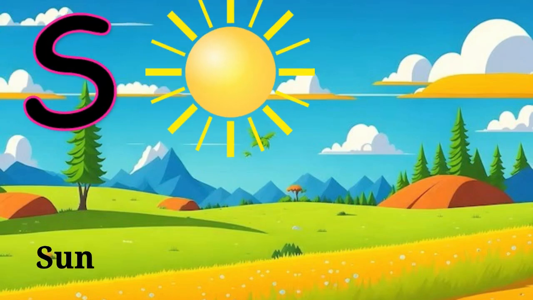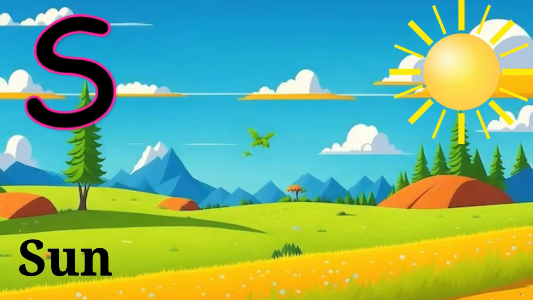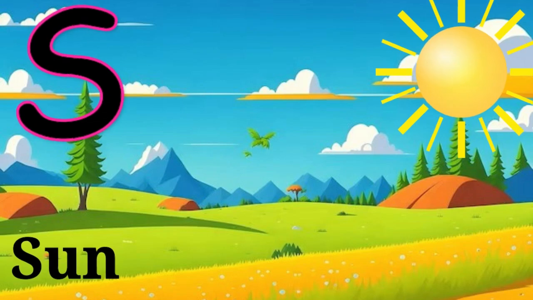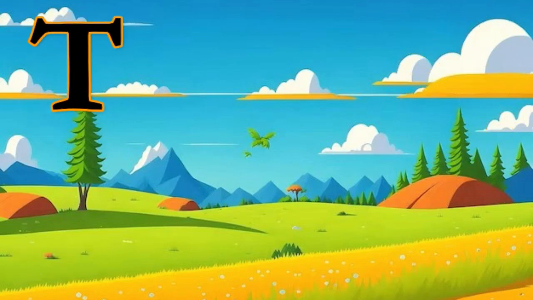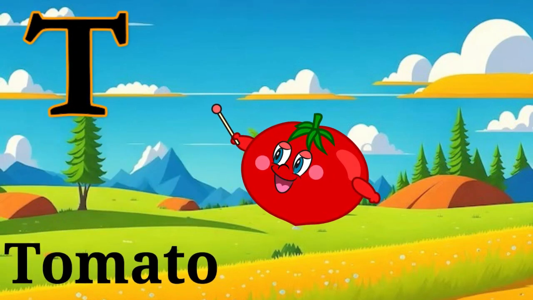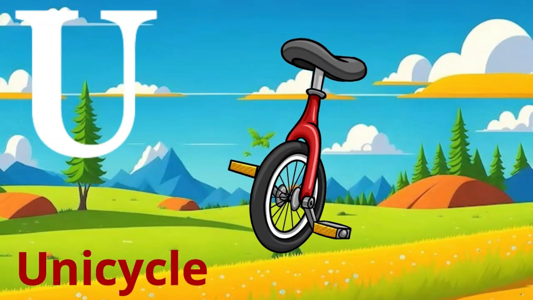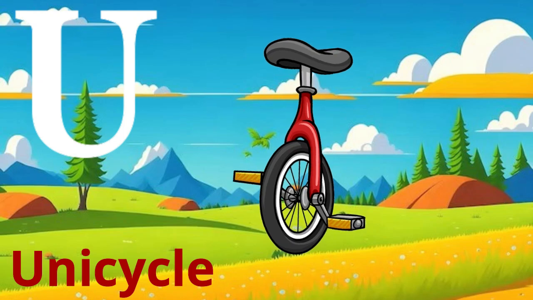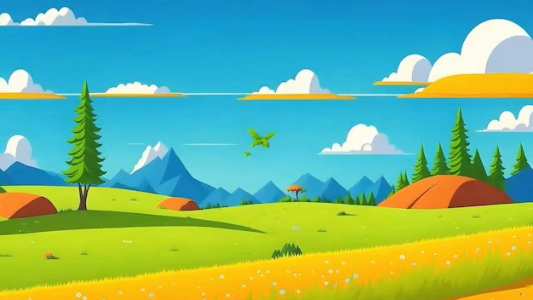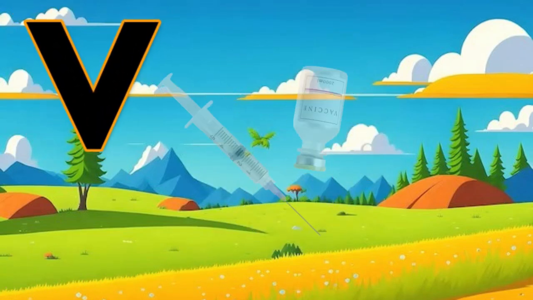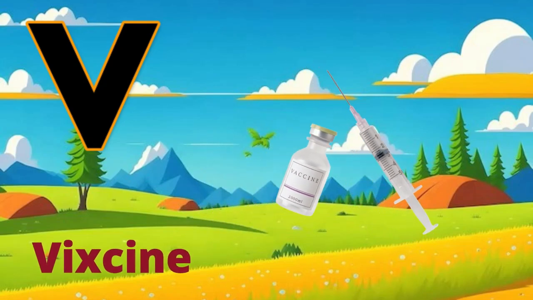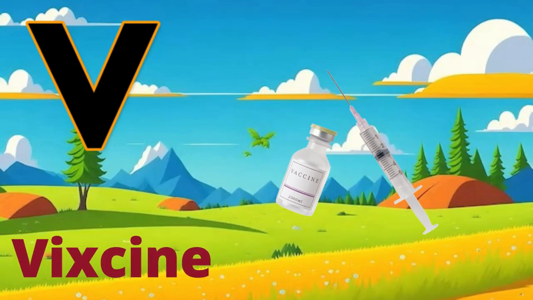S for sun. T for tomato. U for unicycle. V for vaccine.